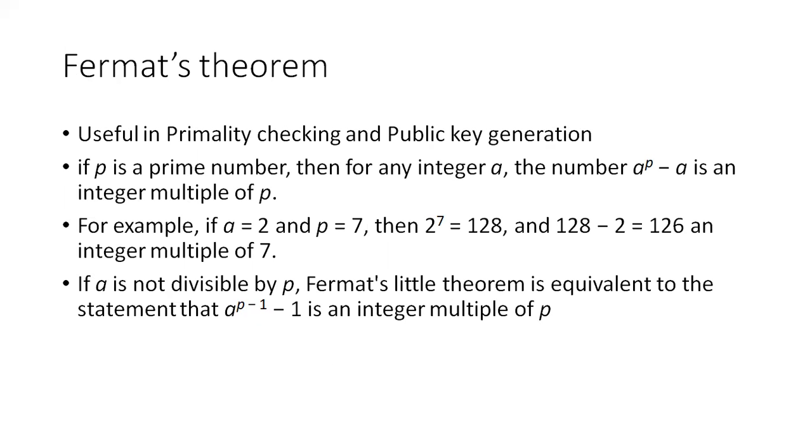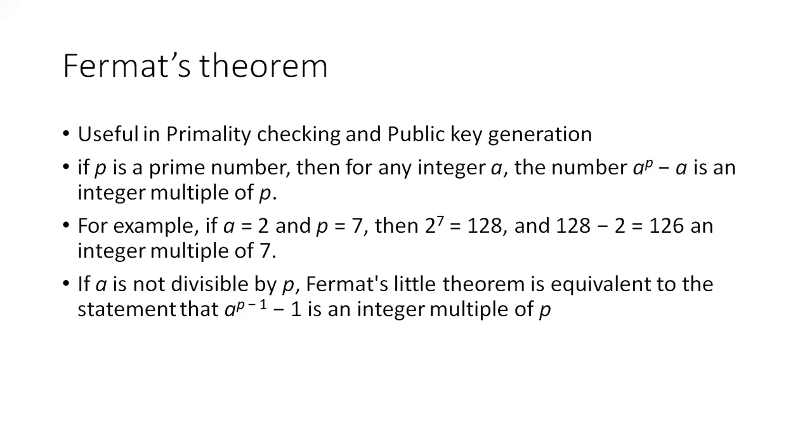Let us try to understand this through a simple example. If a equals 2 and p equals 7, then a to the power of p minus a should be a multiple of p. We check whether it is true or not. a to the power of p, that is 2 to the power of 7, is 128, minus a. So 128 minus 2 becomes 126. 126 is a multiple of p.